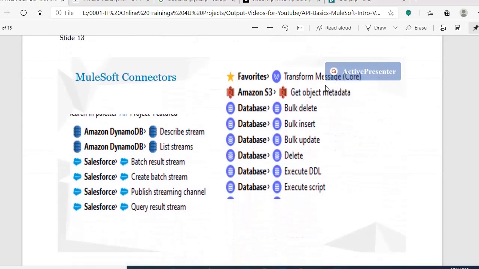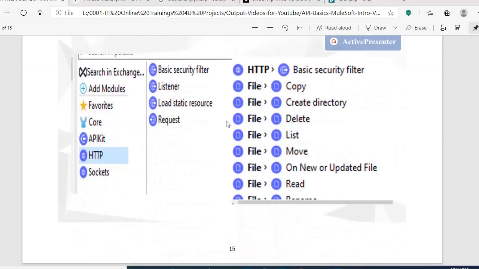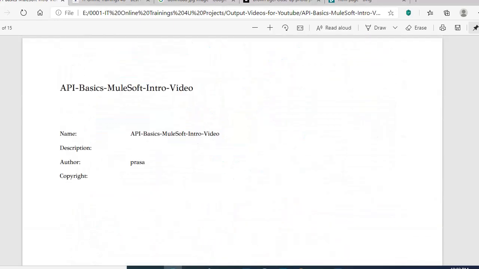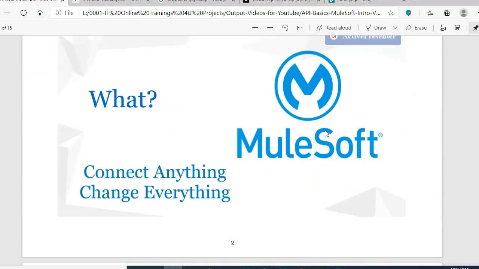So likewise, MuleSoft has all the different connectors. Now let's come to our starting slide. What is MuleSoft? MuleSoft is a product that is used to integrate one service to another service by using its many connectors, and it will transform the data from one format to another format also.